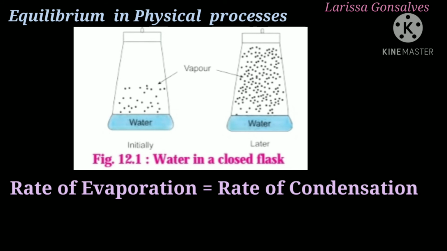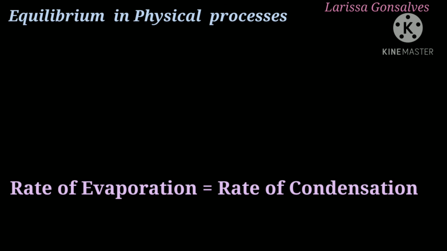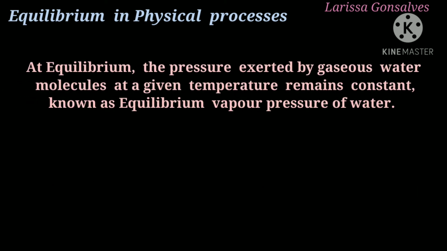So the general representation can be written as H2O, that is water, in liquid state getting evaporated to water vapors, that is in gaseous state, and this water vapors getting condensed back into liquid. At equilibrium, the pressure which is exerted by gaseous water molecule at given temperature remains constant, and this is known as the equilibrium vapor pressure of water.